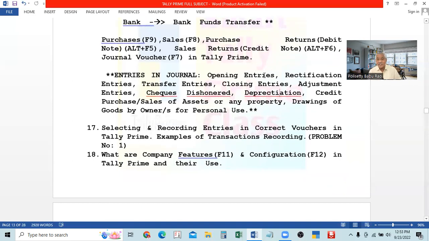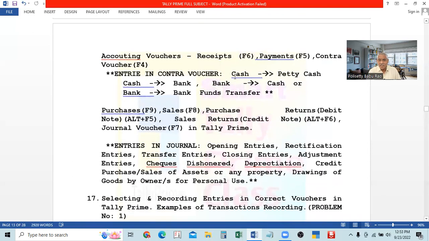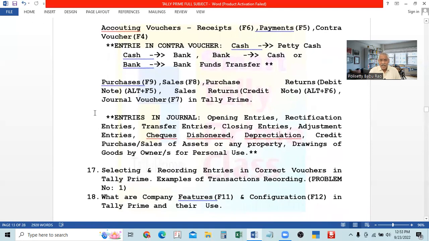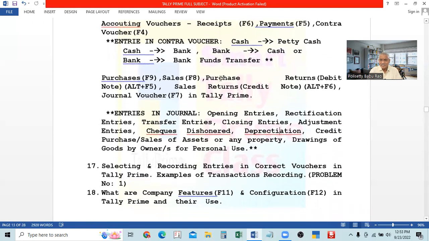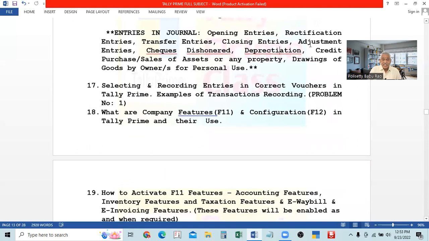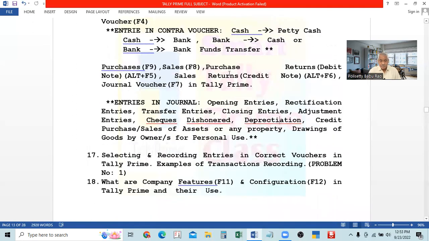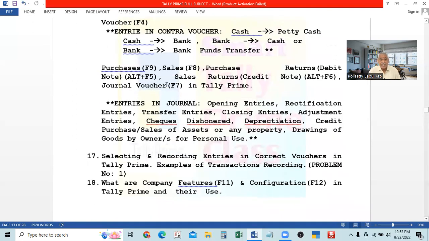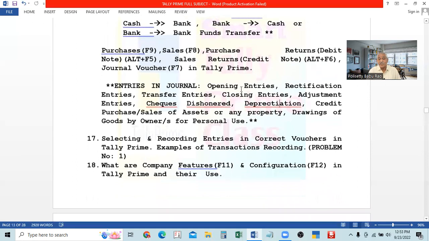If the purchase or sale of assets is on credit, that is credit purchase or sale of an asset, where do you enter it? It is not a purchase of goods, so you cannot enter it in the cash book, and you cannot enter it in the receipts and payments. And it is not entered in the purchase or sales, because it is not goods. That is why a credit purchase or sale of assets or any other property will be entered in Tally as a journal voucher.